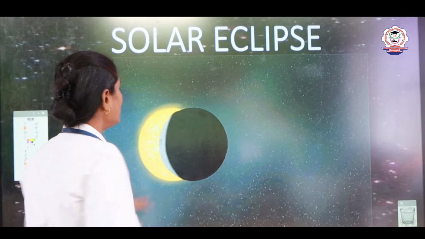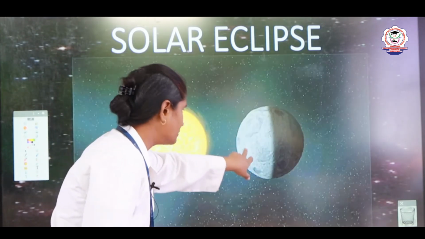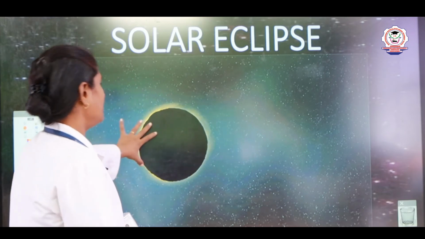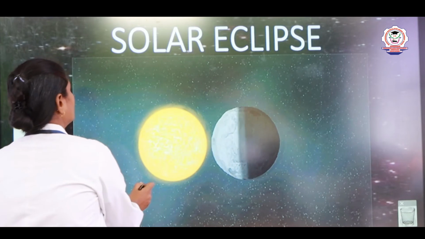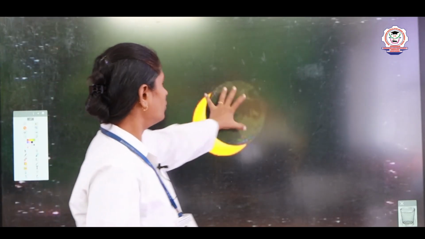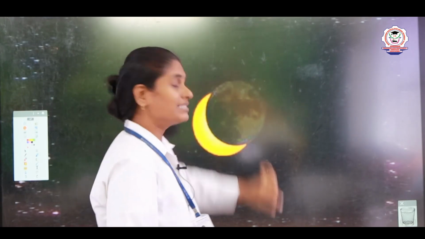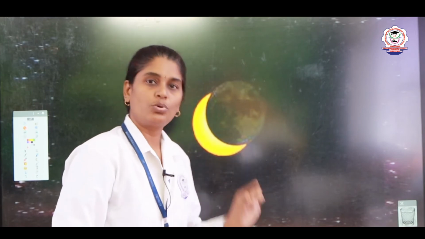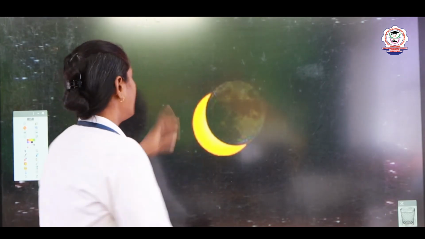Here you can see the sun, earth and the moon. The moon is completely blocking the light of the sun. When the moon is like this, we can see some part of the sun. This is known as partial solar eclipse. When the sun is completely blocked, it is known as total solar eclipse, right?